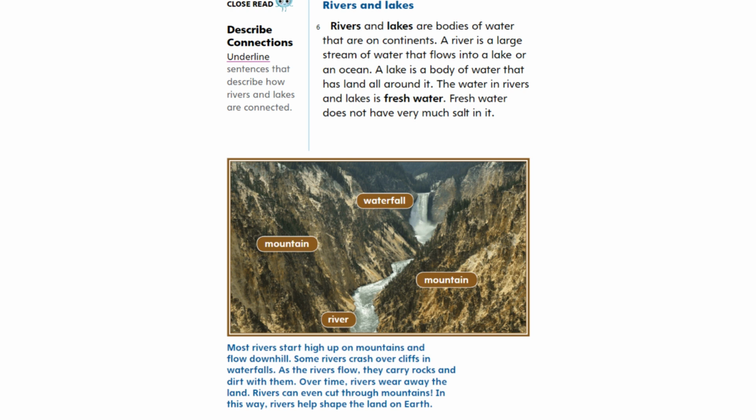Most rivers start high up on mountains and flow downhill. Some rivers crash over cliffs and waterfalls. As the rivers flow, they carry rocks and dirt with them. Over time, rivers wear away the land. Rivers can even cut through mountains. In this way, rivers help shape the land on Earth.